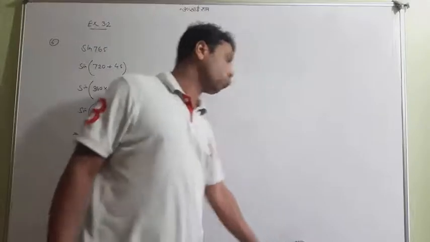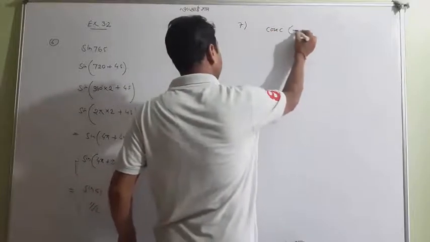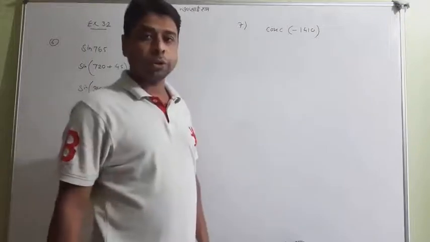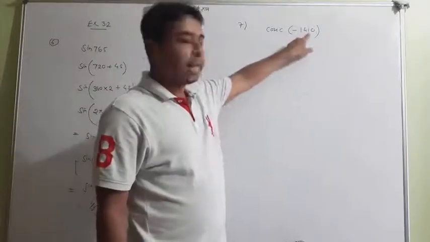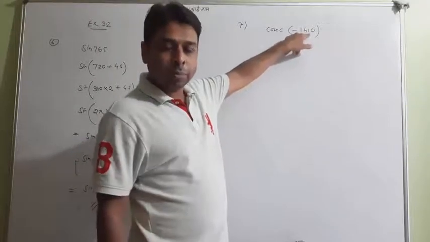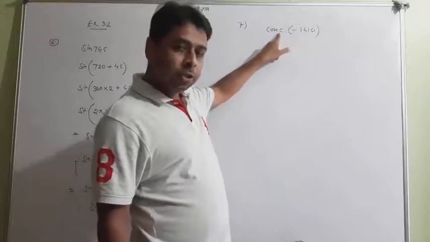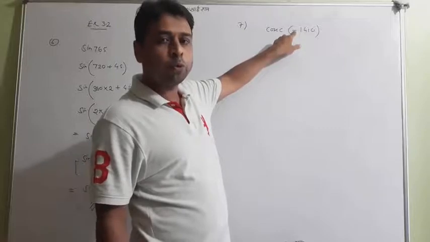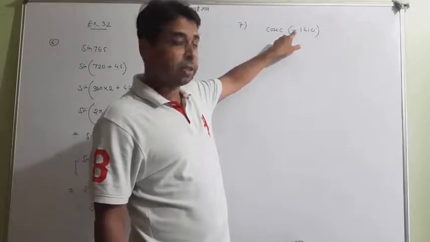One more question I want to take. Question number 7: cosec of minus 1410. So how can we do this question? Look, first, very important: you don't need to see whether the angle is bigger or something like that. First you will see that minus sign, and first of all, you have to remove this minus sign. How can we remove it? We have to use the quadrant formula I taught you yesterday at the last.